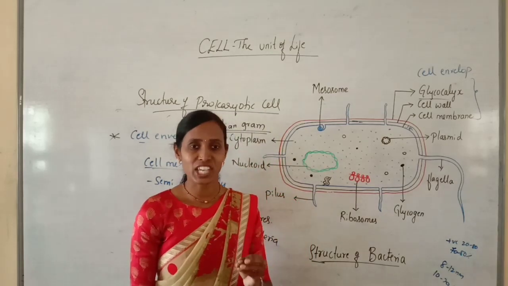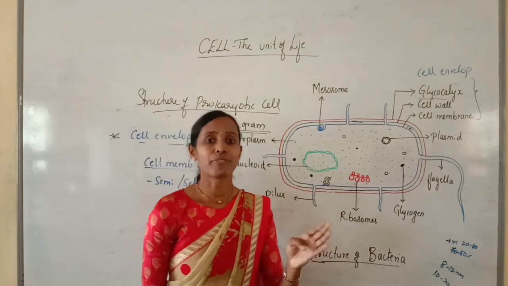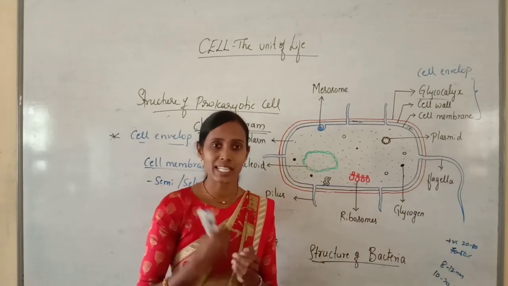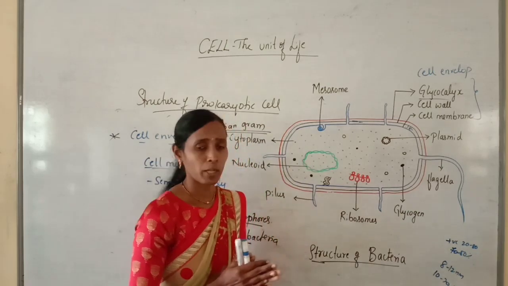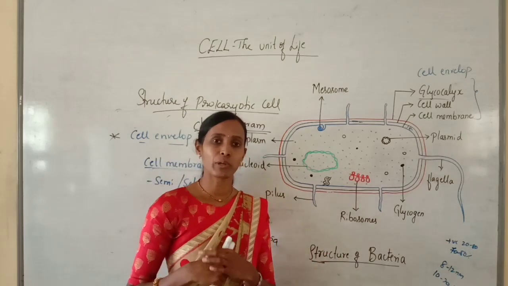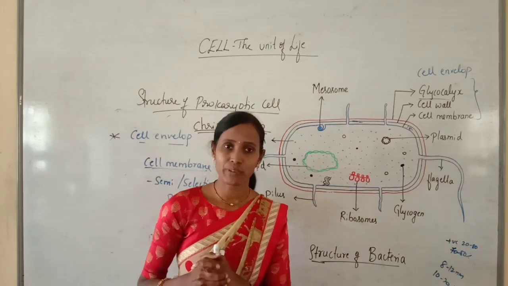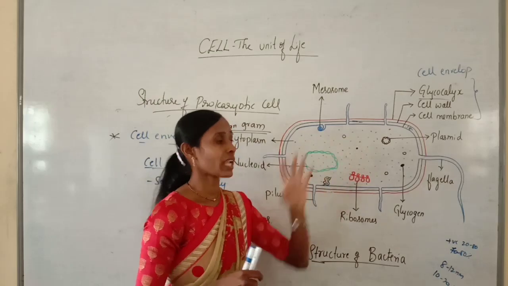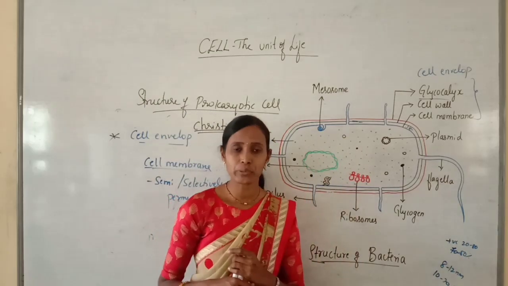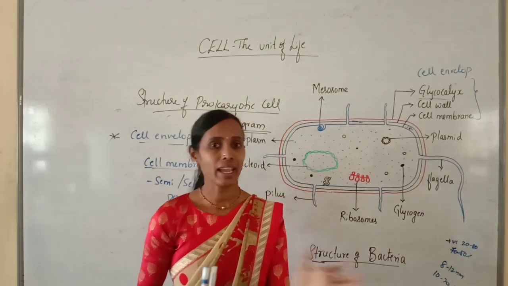It prevents desiccation or drying. It protects the bacteria from phagocytosis. Phagocytosis is nothing but cell engulfing or cell eating. For example, if bacteria enter our body, our immune system produces WBCs, and those WBCs will eat up the bacteria. That is called phagocytosis. So due to the glycocalyx, it prevents phagocytosis, and it even protects the bacteria from toxic chemicals, drugs, etc.